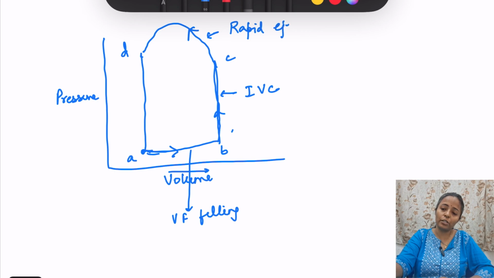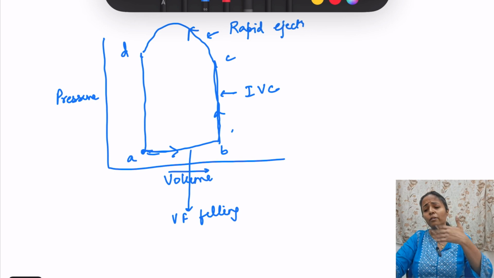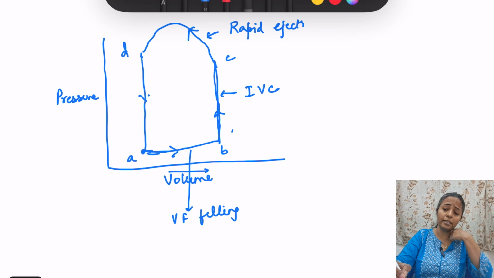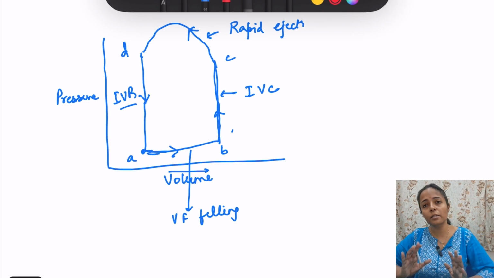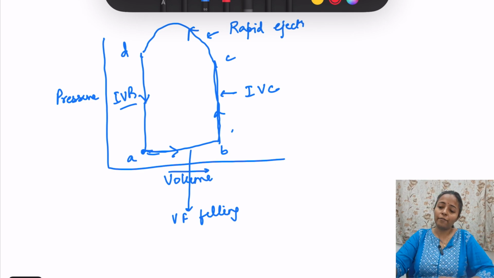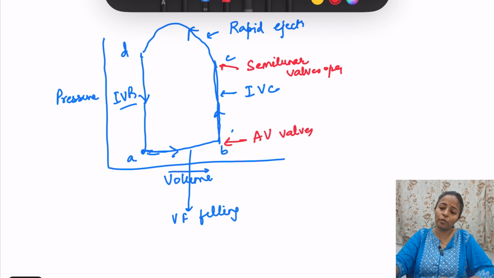Blood is moving from ventricles to the aorta or the pulmonary vessels, and again here pressure is decreasing, so this is the phase of isovolumetric relaxation. Now if I mark where the sounds are occurring, see after isovolumetric contraction, here semilunar valves will open, then only the ejection will start. So semilunar valves open here, and before isovolumetric contraction AV valves are closing, AV valves close.